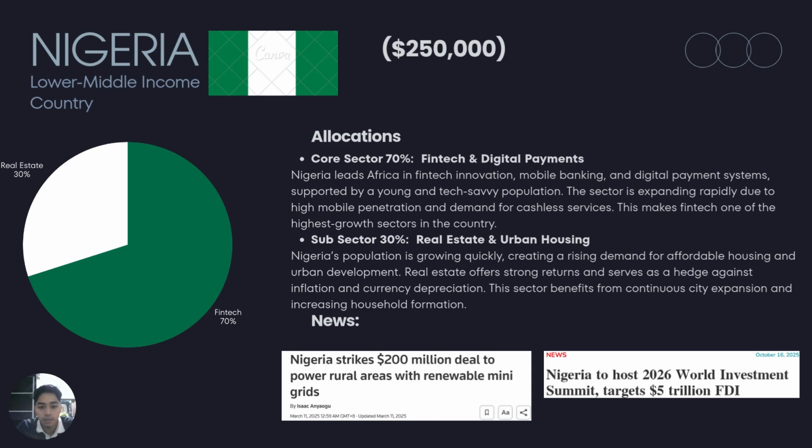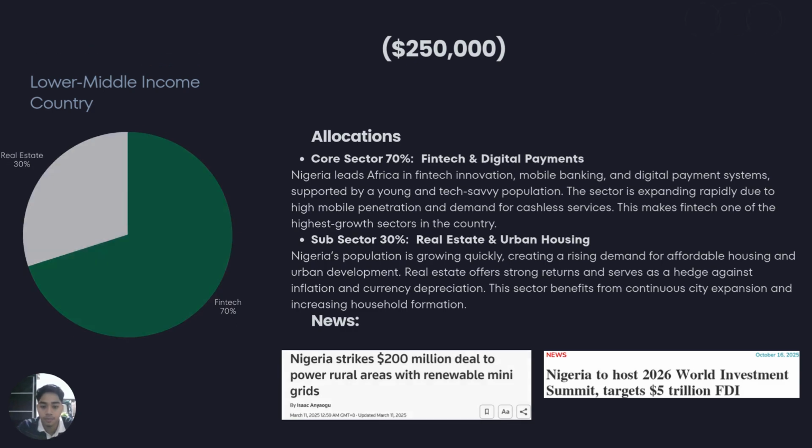And then 30% will be allocated to real estate. With rapid urban growth and rising housing demands, real estate acts as both a growth opportunity and an inflation hedge. This allocation captures Nigeria's fast expanding digital and urban economy.